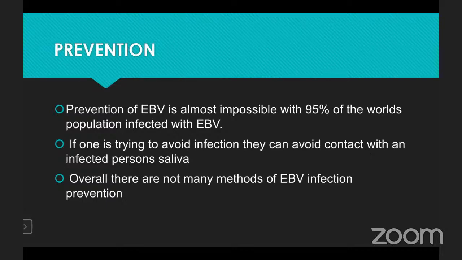Next one is prevention. Prevention of Epstein-Barr virus is almost impossible with 95% of the world's population infected with Epstein-Barr virus. If one is trying to avoid infection, they can avoid contact with an infected person's saliva. Overall, there are not many methods of Epstein-Barr virus infection prevention.